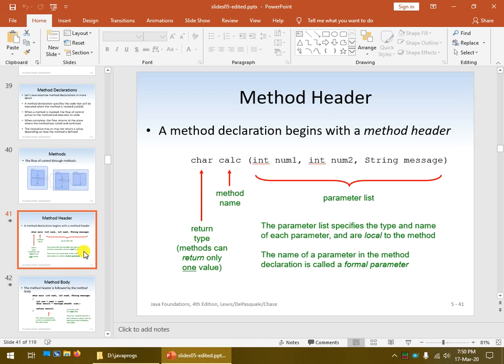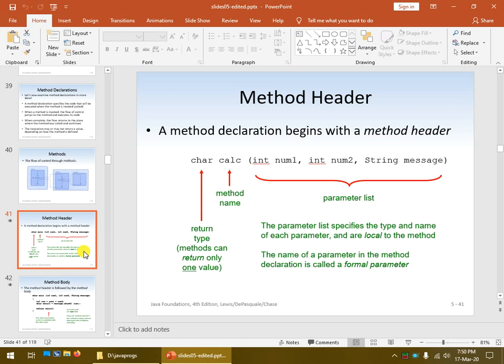So we're looking at this example of something called calc. So calc is the name of the method. That's how you call it. So it's going to be just calc. It'll be similar to println. What is the name of this thing? How do you call it? What's in the parentheses is very similar to the .printf or .println. It's what do you give this method for it to accomplish what it needs to accomplish?